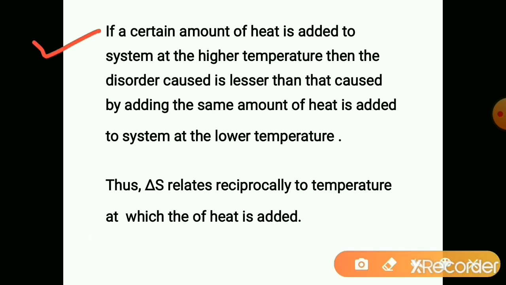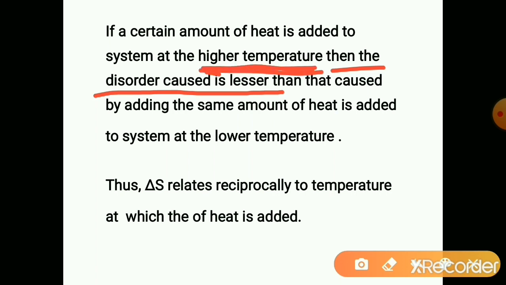If a certain amount of heat is added to the system at higher temperature, if the system is already at higher temperature and heat is added into that, then the disorder caused is lesser, because as it is at higher temperature, it is already in a disordered state.